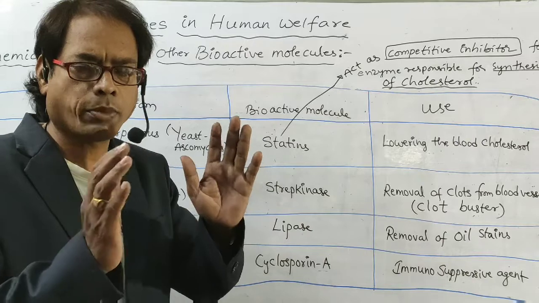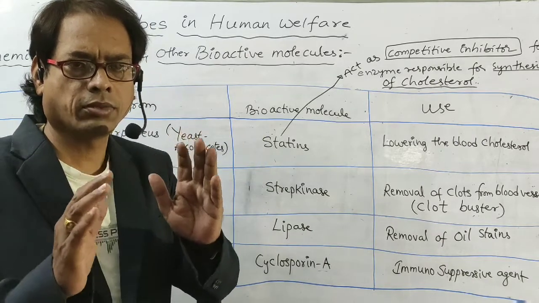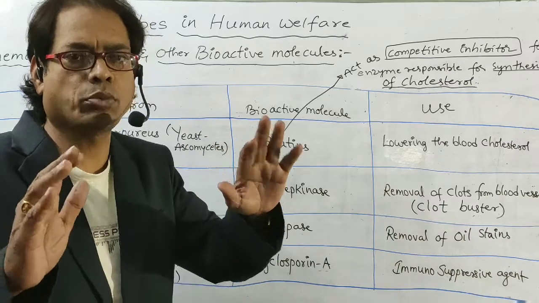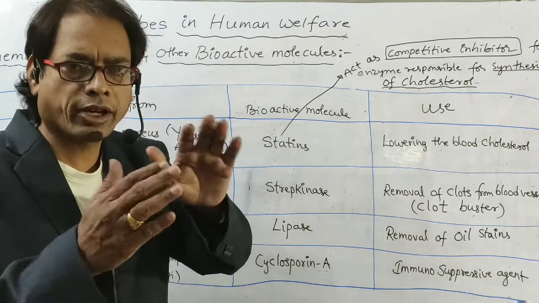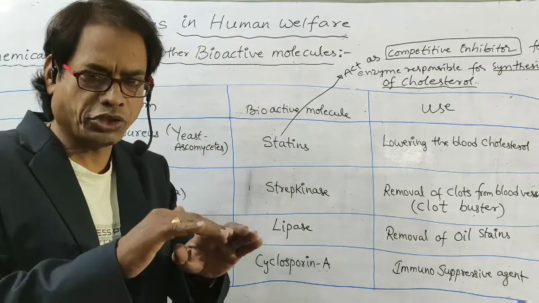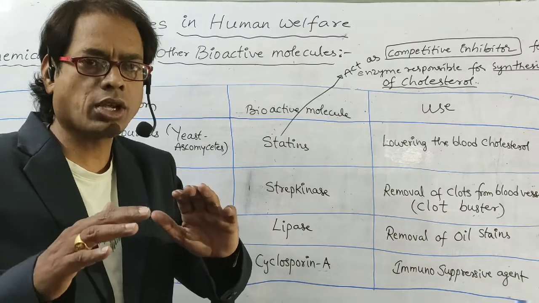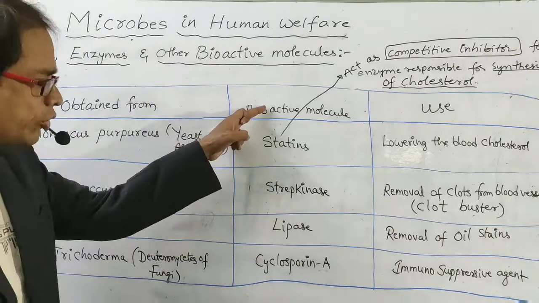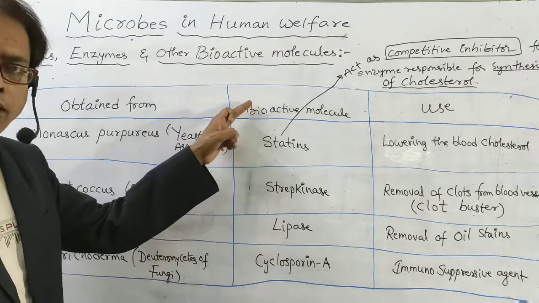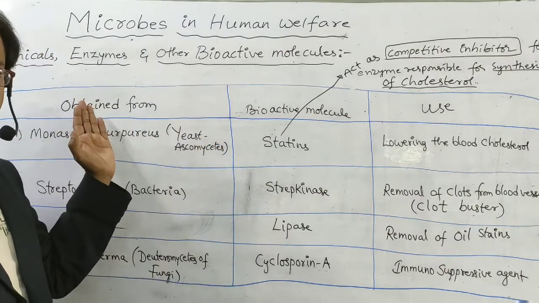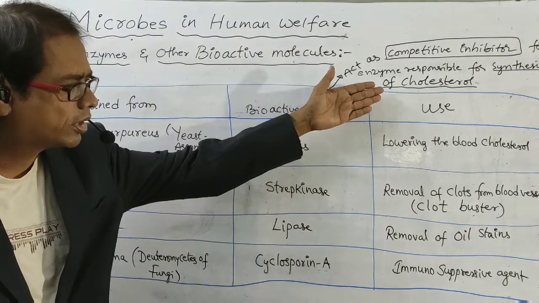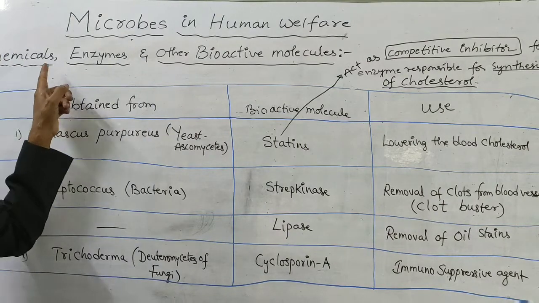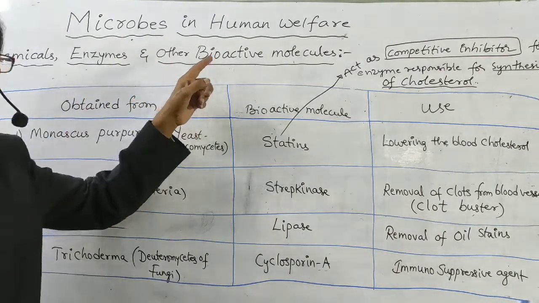Now I am going to present a tabular form for enzymes, chemicals and other bioactive molecules. The bioactive molecules are obtained from which organism, and what is the use of those bioactive molecules? See, these bioactive molecules are obtained from which organism? What is the use of these bioactive molecules? So what is the subheading? Chemicals, enzymes and other bioactive molecules.